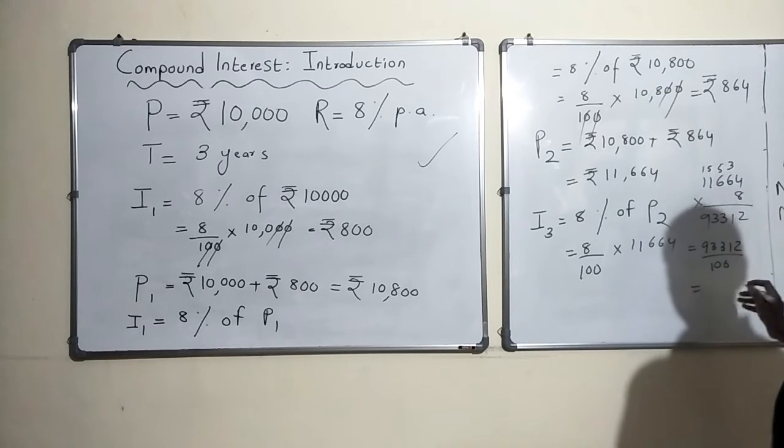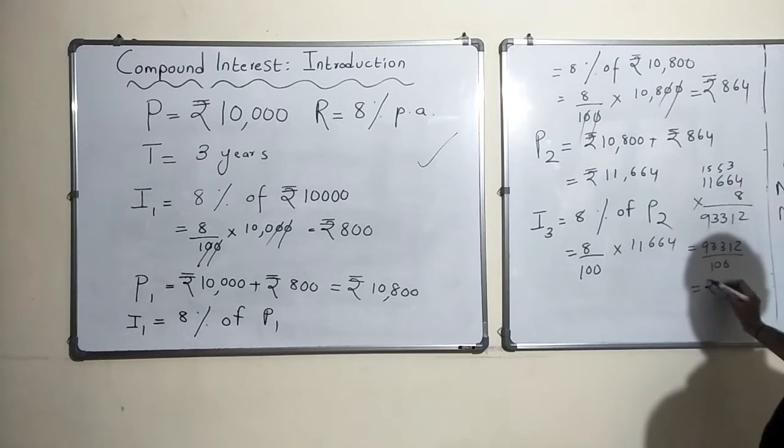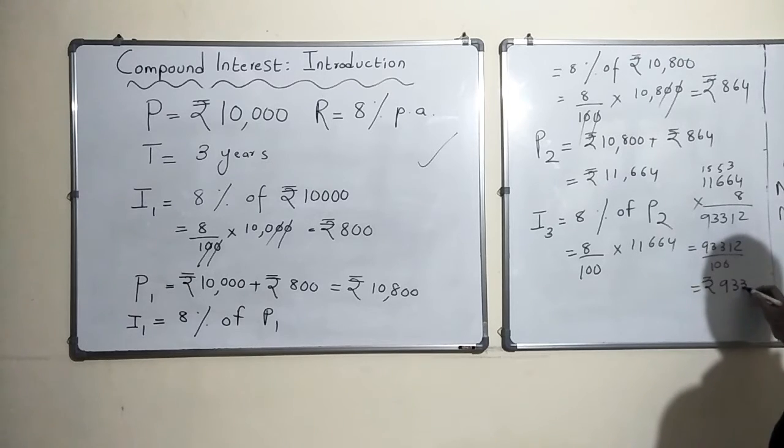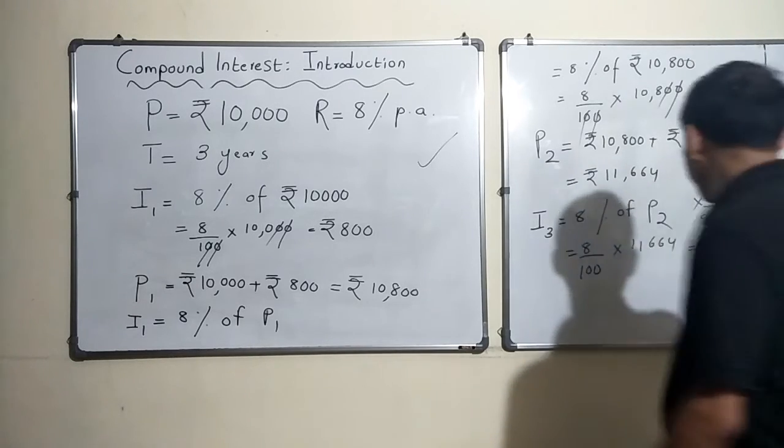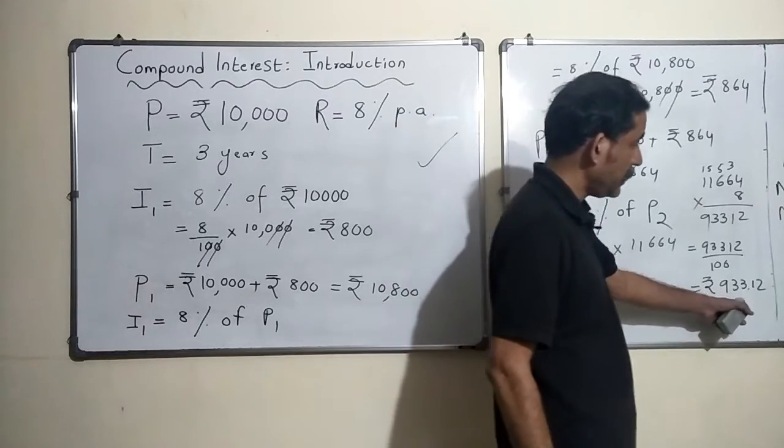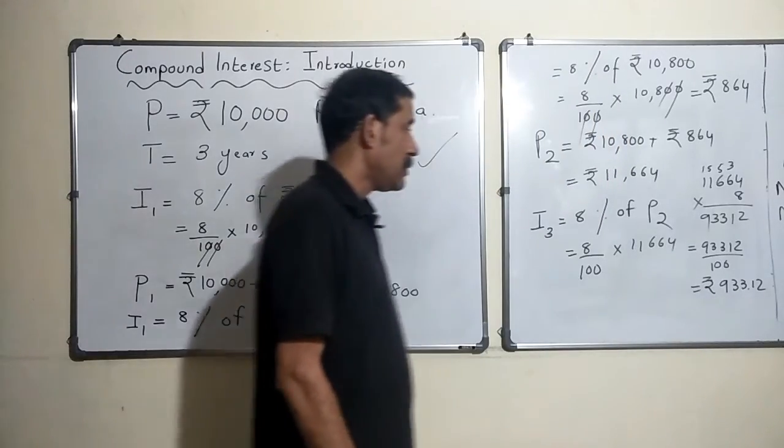I hope you know how to divide. When it is by 100, you just move the decimal places. It comes to rupees 933.12. That is the amount.